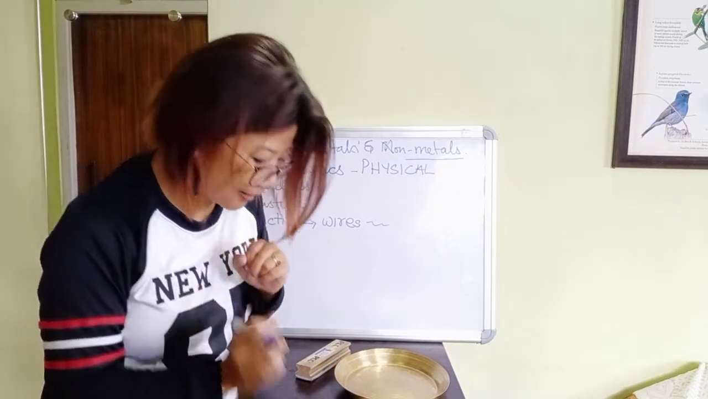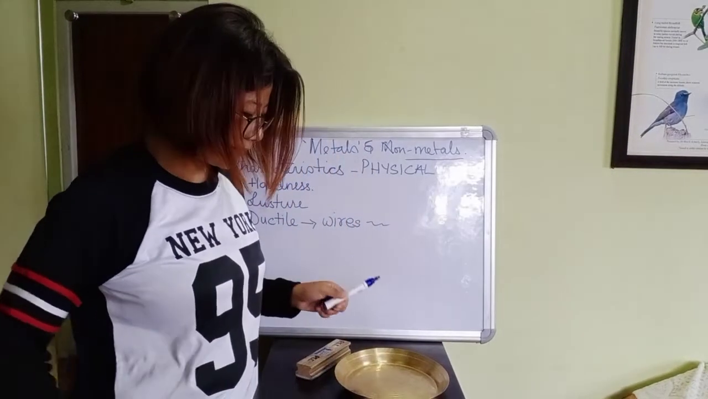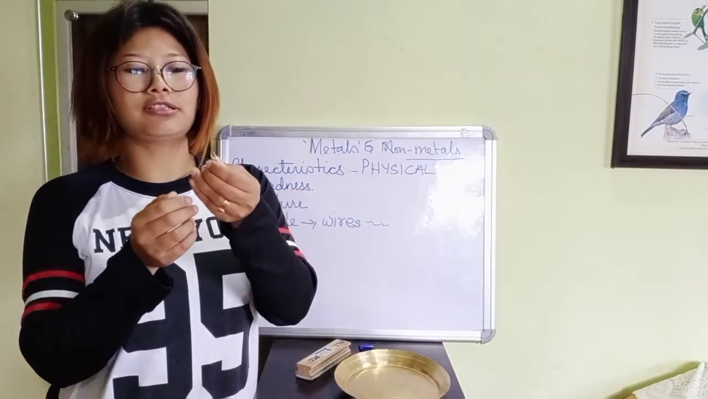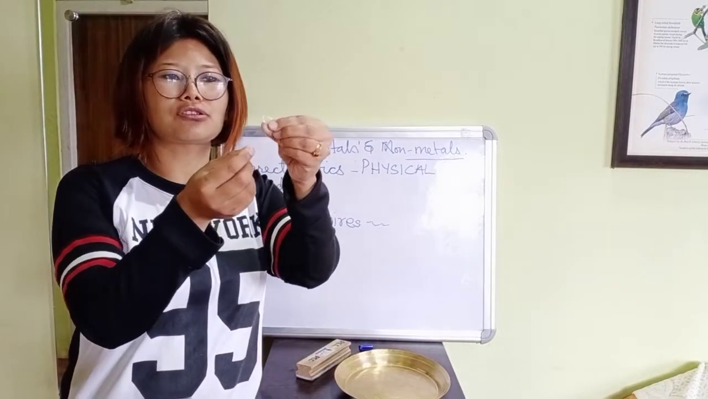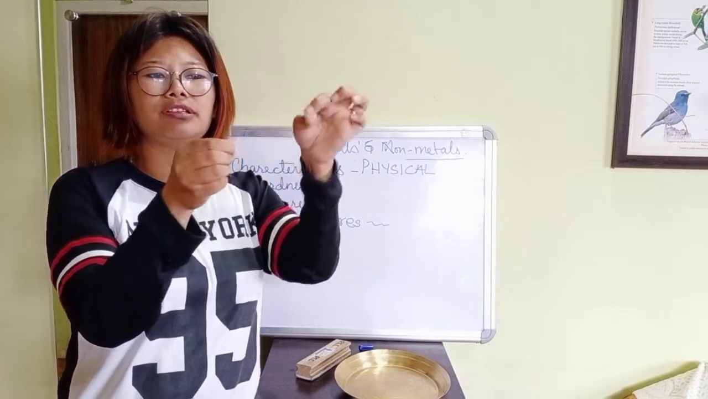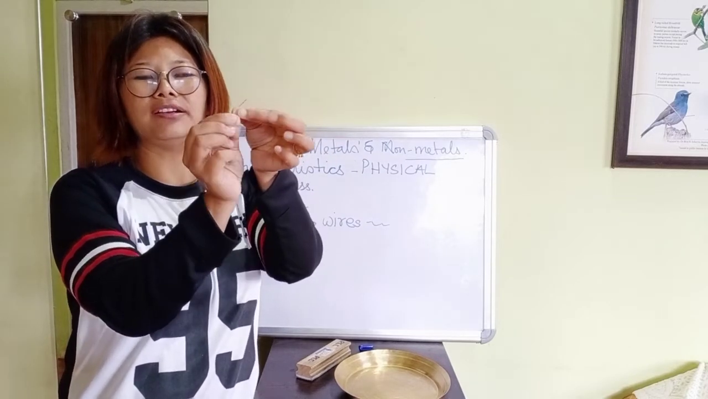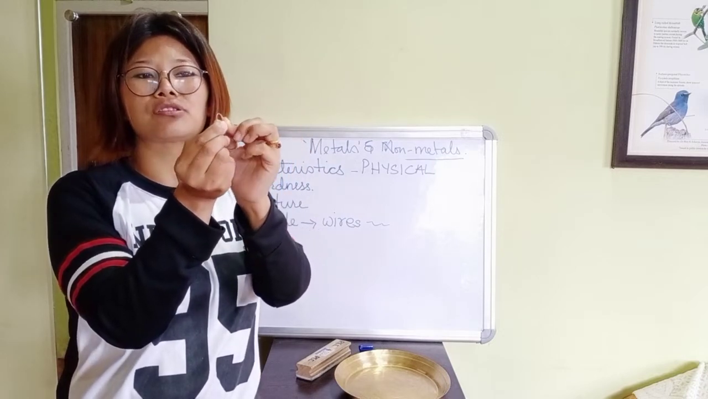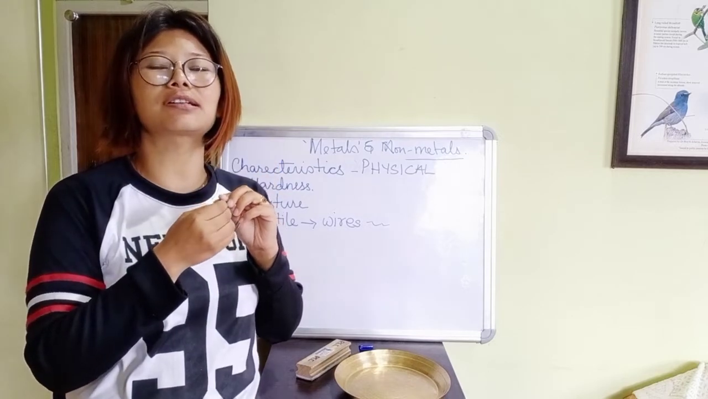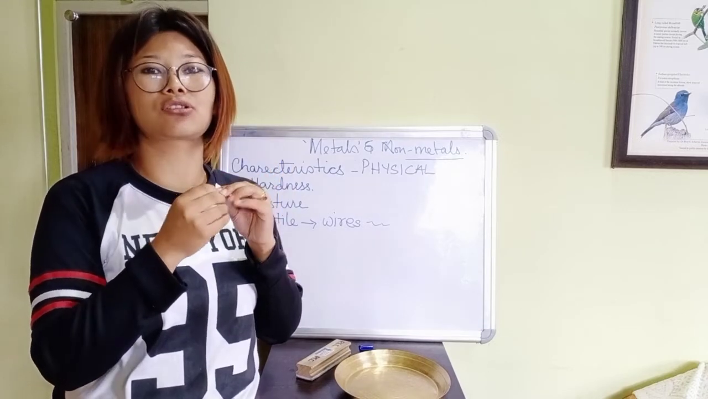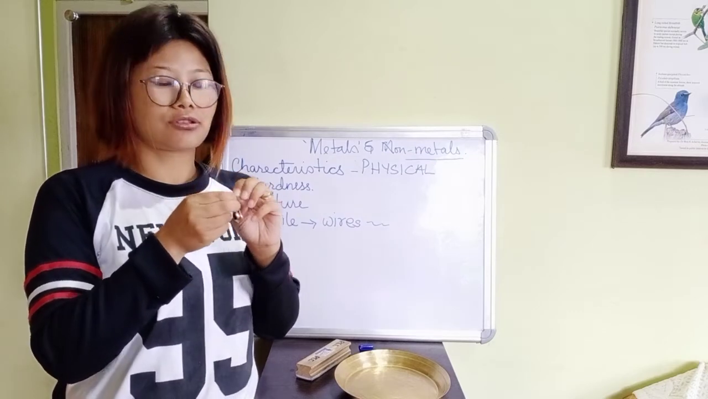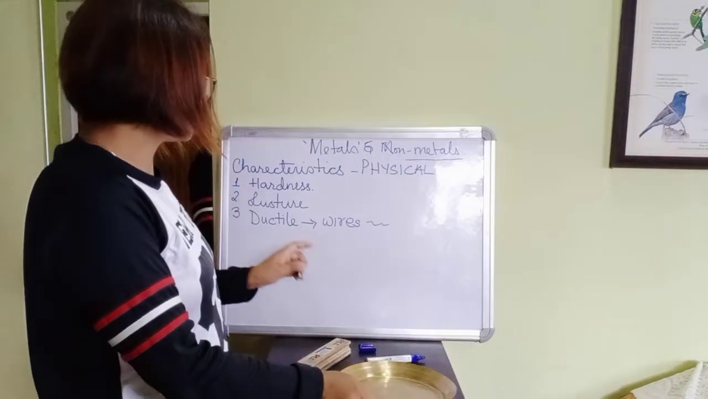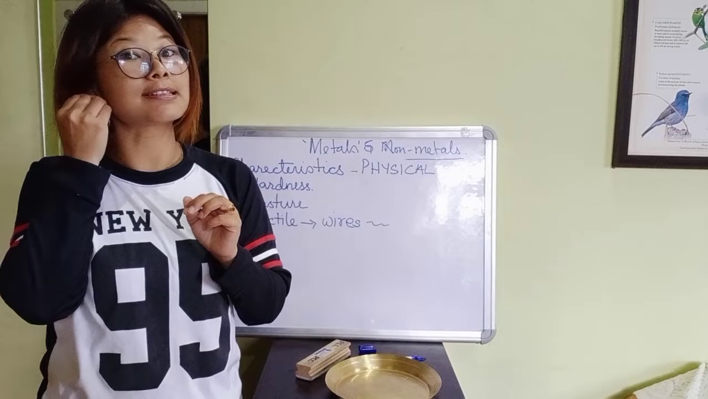Understood what is ductile? Like I have my earrings here. This is also metal, and the wire is formed here. See, thin wire. So metal can be converted into wires. That character is called ductile. So another character of metal is that it is ductile.